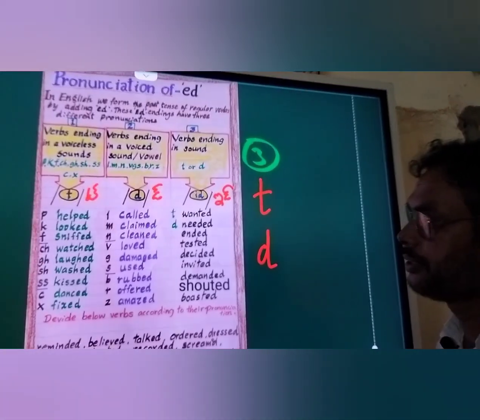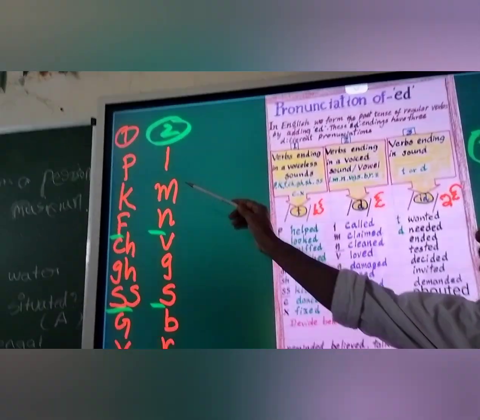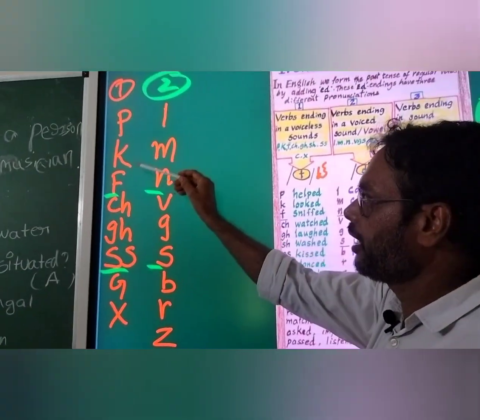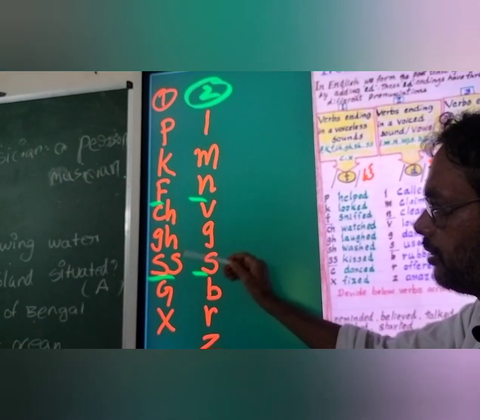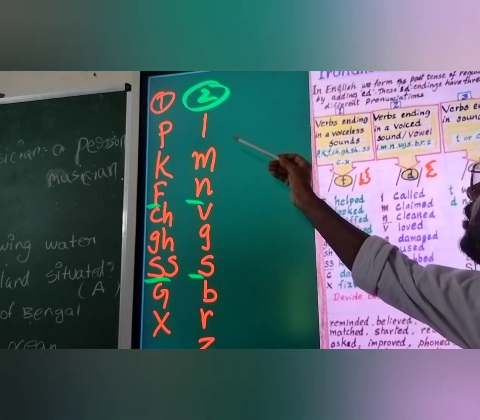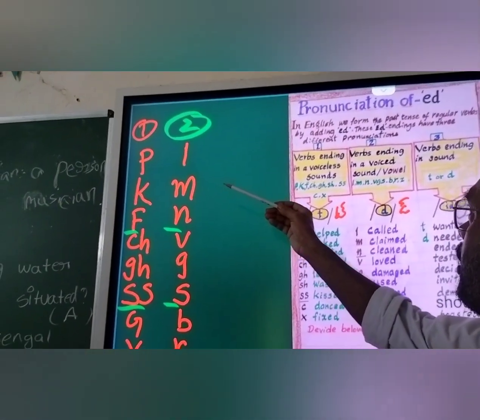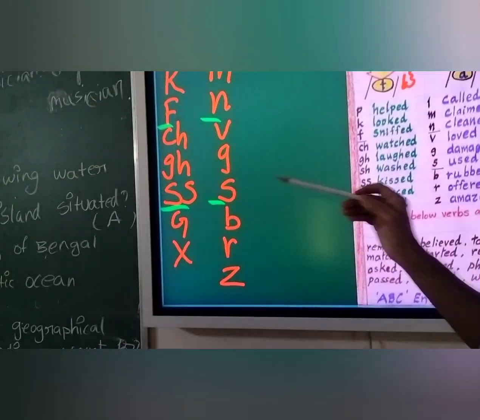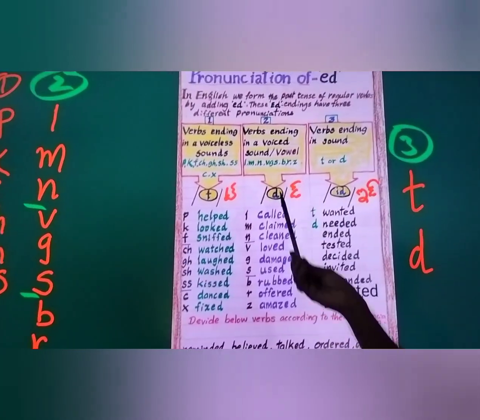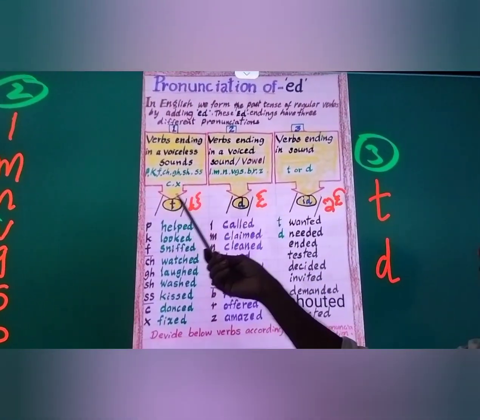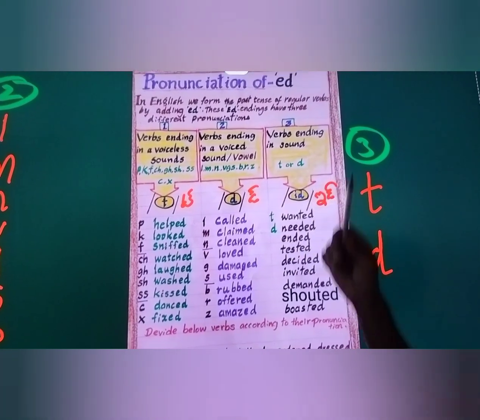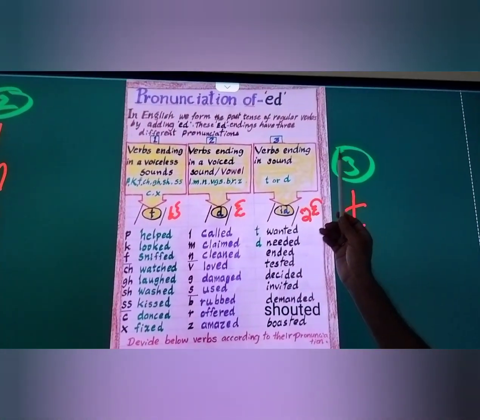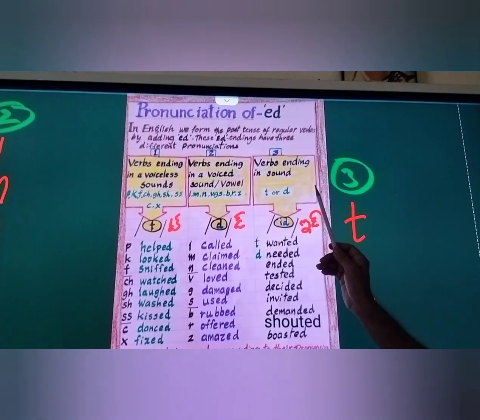So these are voiceless consonant sounds, and these are voiced. Voiceless means unvoiced.